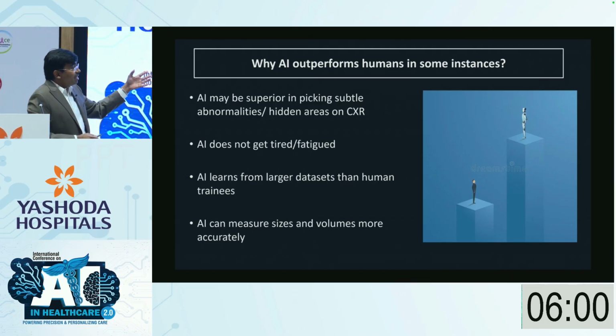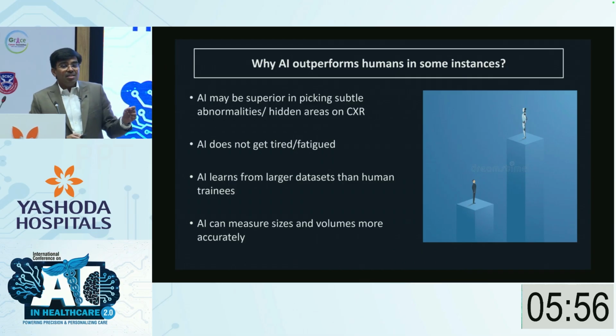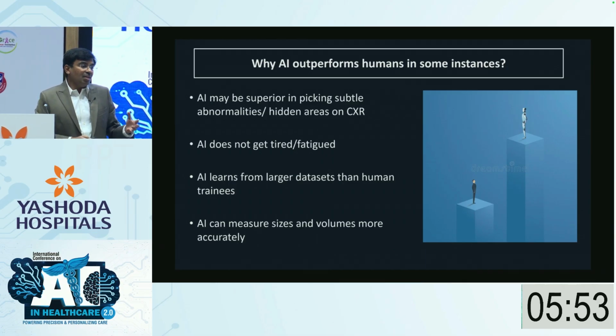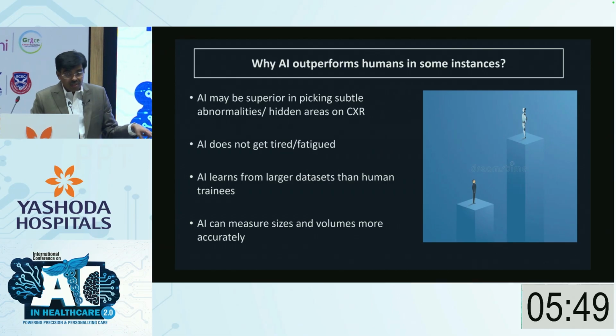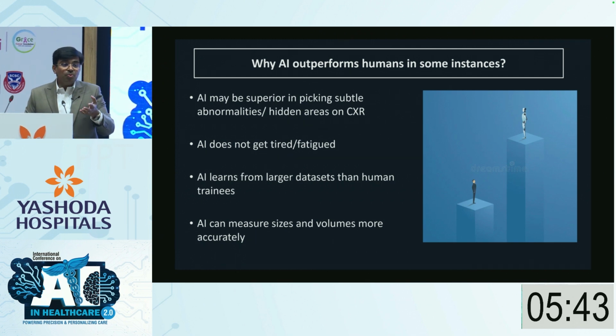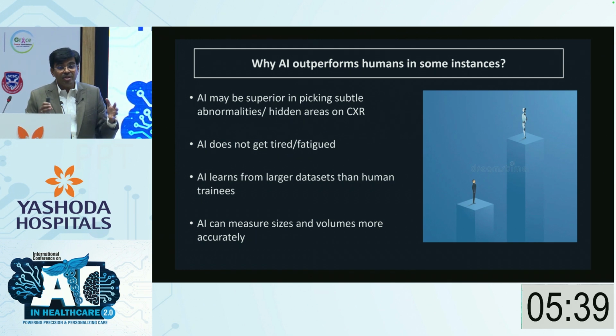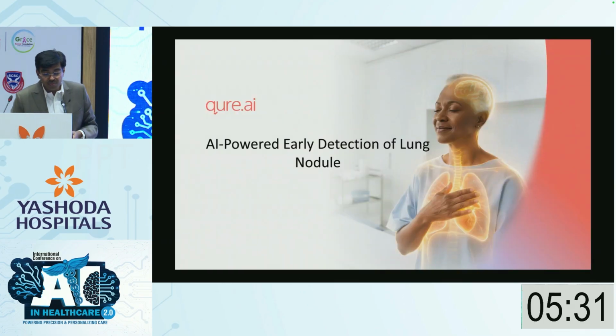Now, why can AI be better than humans? One, subtle abnormalities which a human eye can miss are often picked up by AI, and the vice versa is also true. It is not that AI will pick up every X-ray. Two, AI doesn't get fatigued. This was also spoken about in the previous lecture by Mrs. Sapna. So there is no element of fatigue in it. It learns from much larger databases than human trainees, and AI can also accurately measure sizes and volumes.